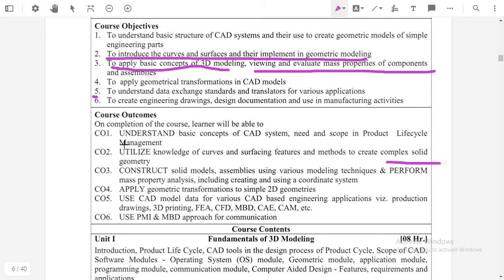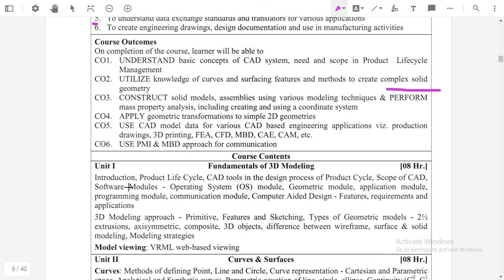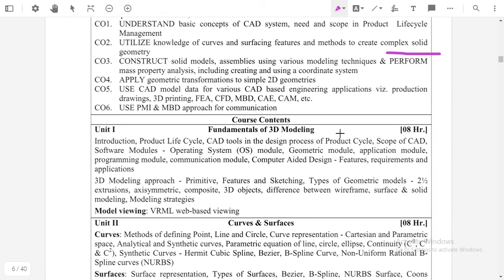Okay, so there are 6 units in our syllabus. The first unit is fundamentals of 3D modeling. Fundamentals of 3D modeling means the basic concepts that are used for 3D modeling, which we will discuss in this first unit.